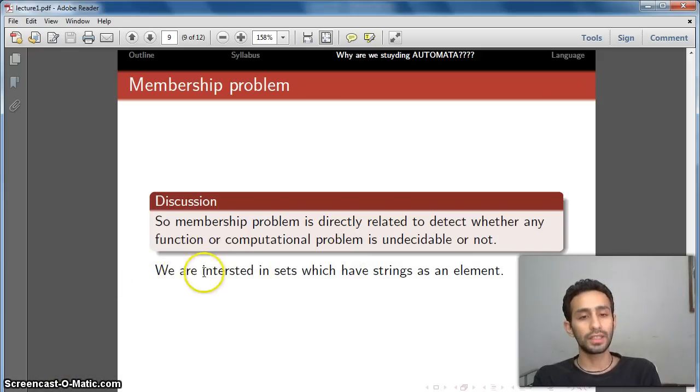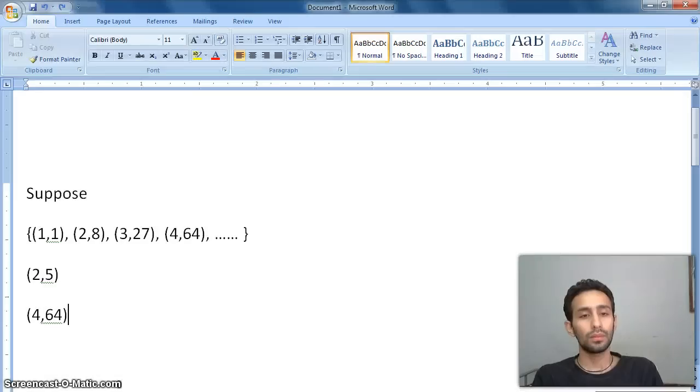Now we are interested only in sets which have strings as elements. Previously we studied sets which have integers as elements. But we can convert any set which has float or integer elements into a set which consists only of strings. How? Consider this set of pairs of integers.